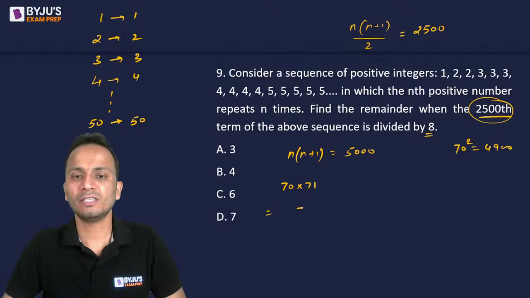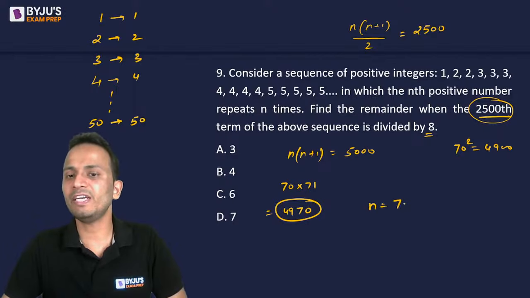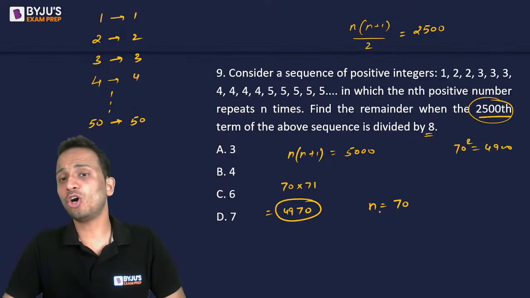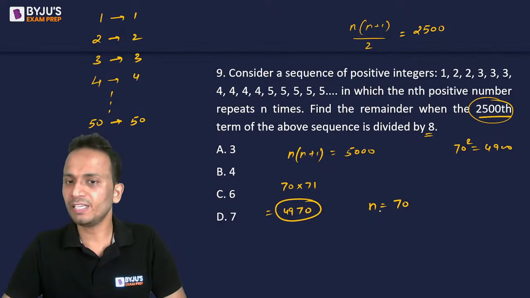So 7 and 49 0. Okay, so 4970. So the value of n is 70, if I write all the natural numbers up till 70, right?